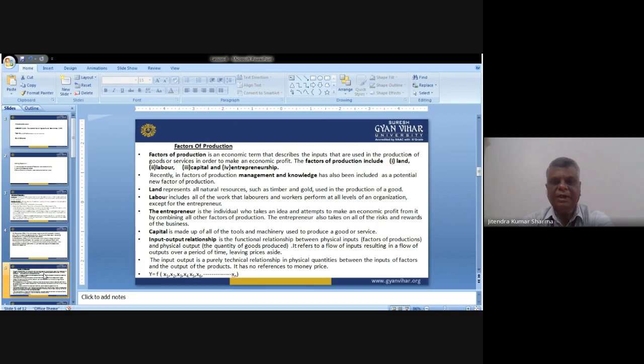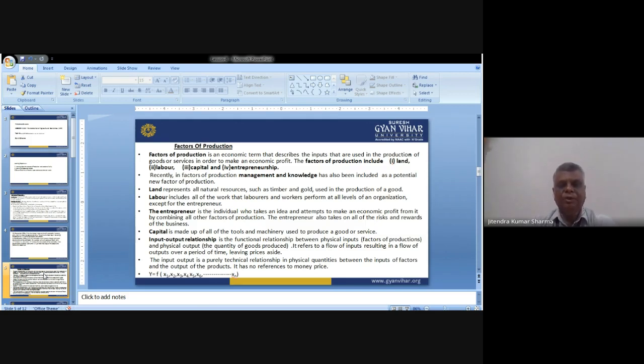The functional relationship between physical inputs, the factors of production, and physical output, the quantity of goods produced, refers to a flow of inputs resulting in a flow of output over a period of time, leaving prices aside. Here we are not considering the price, because we will keep it aside. Whenever we develop a product, we use inputs, and finally we provide the outcome or service to the end user. So what is the relationship between these? Let us have a discussion on that.